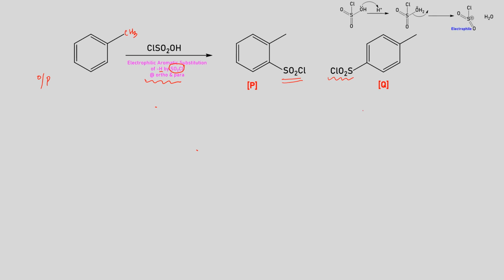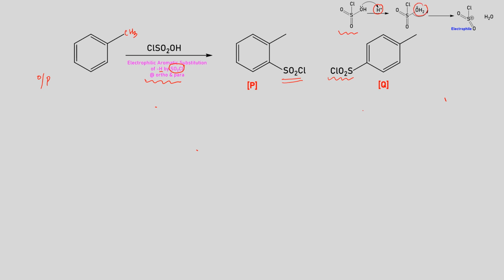This is our chlorosulfonic acid over here, and because this is quite acidic, there may be some H plus ions coming from another such chlorosulfonic acid molecule. Now, H plus is difficult to attack on chlorine. This is going to attack definitely onto the lone pair of oxygen, which is relatively more electron rich and which can be easily protonated. If that is happening, we are getting a protonated OH group present, which can be lost.